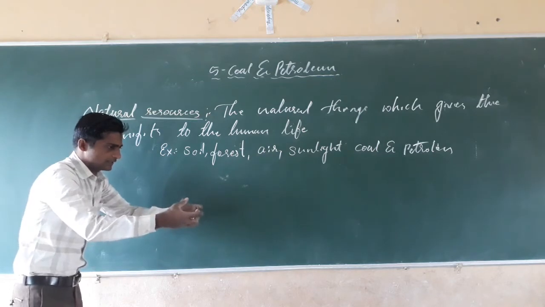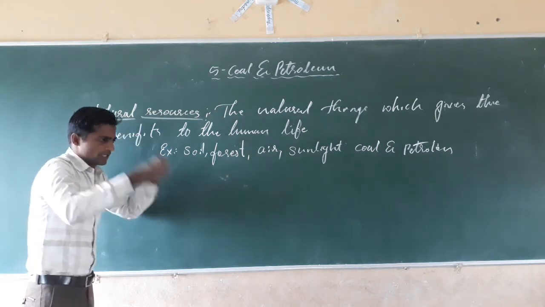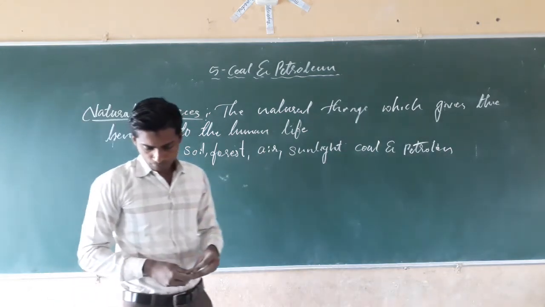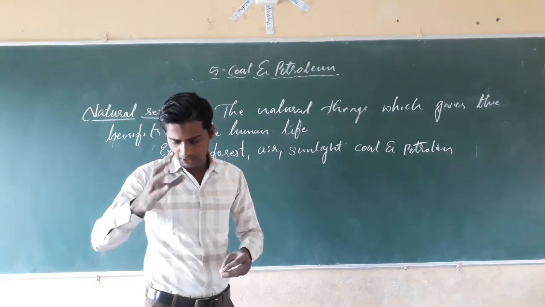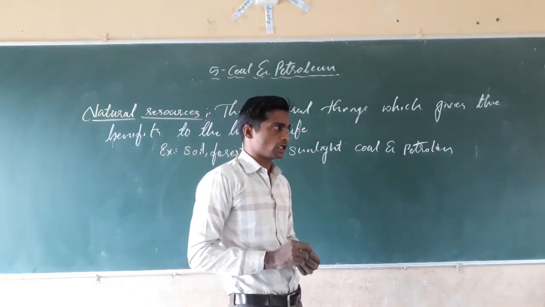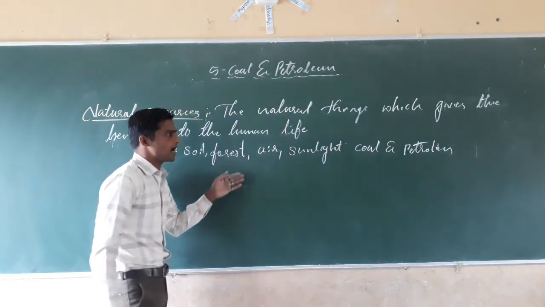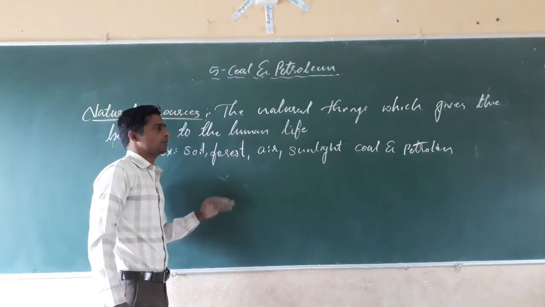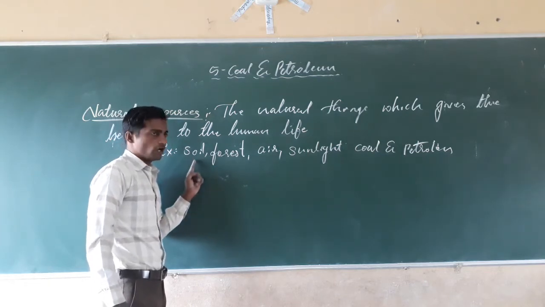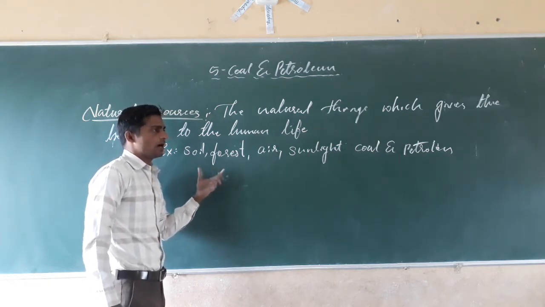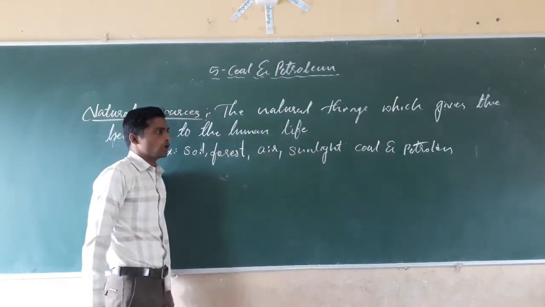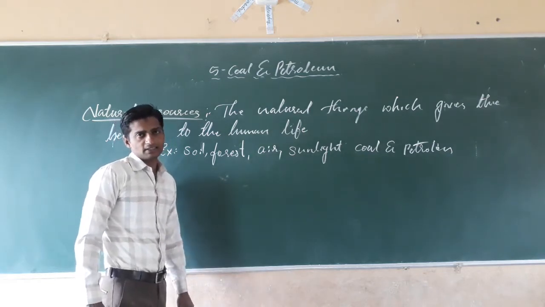See, the natural things by which we are getting benefits. The natural things are the things which are obtained from nature and which give benefits to human life. Such things are called natural resources. Examples: soil, water, air, forest, wildlife, sunlight, petrol, coal. These are the natural resources.